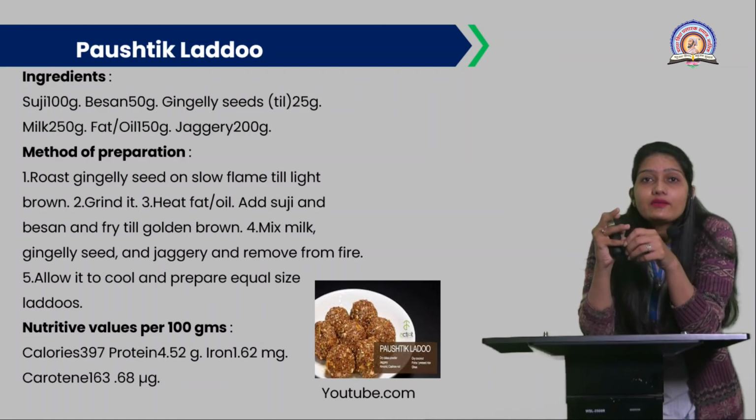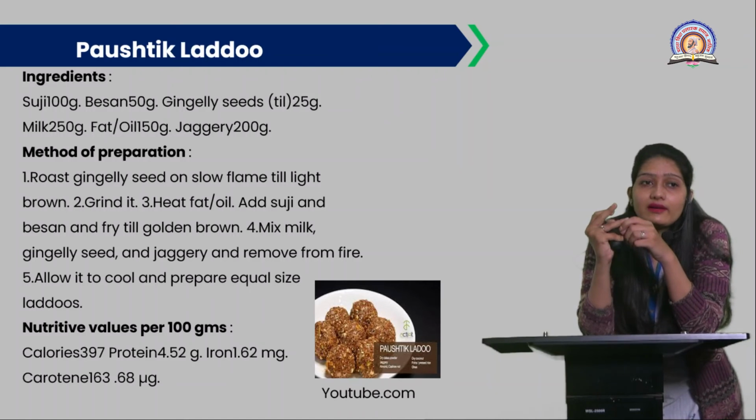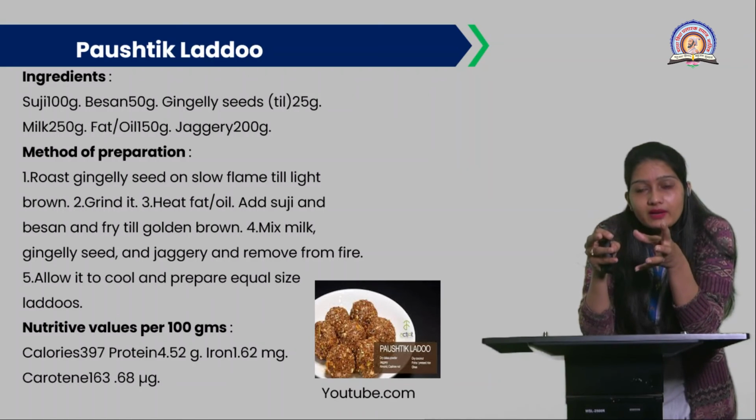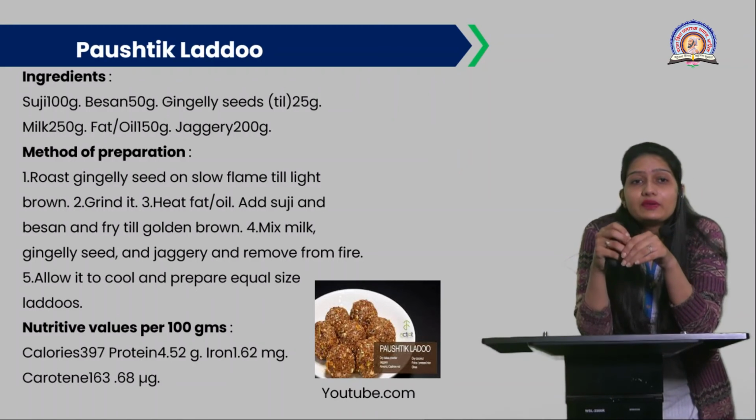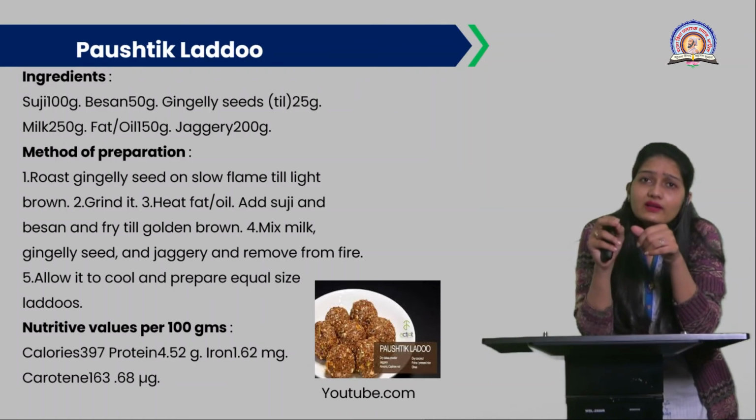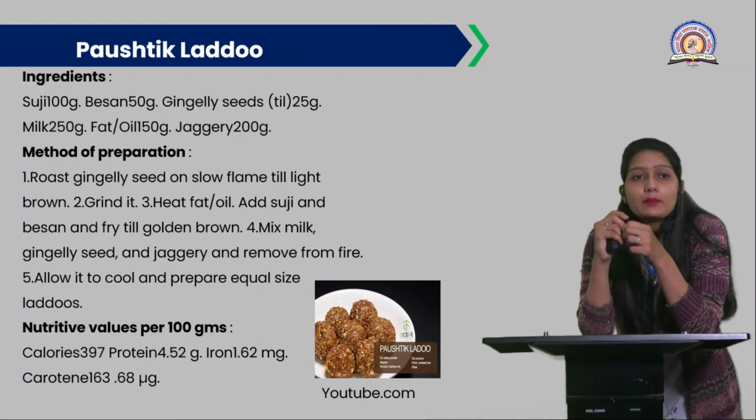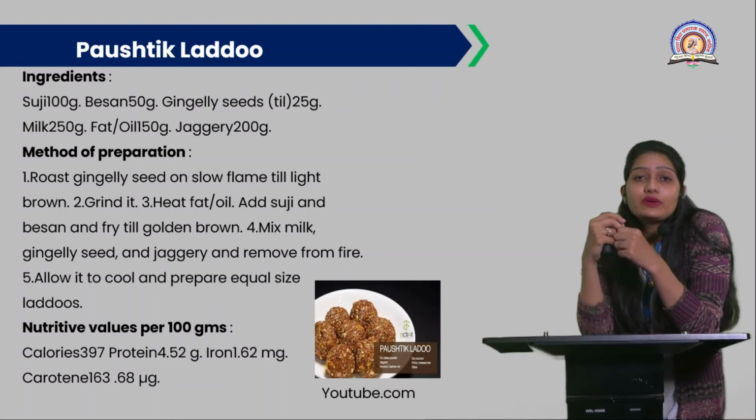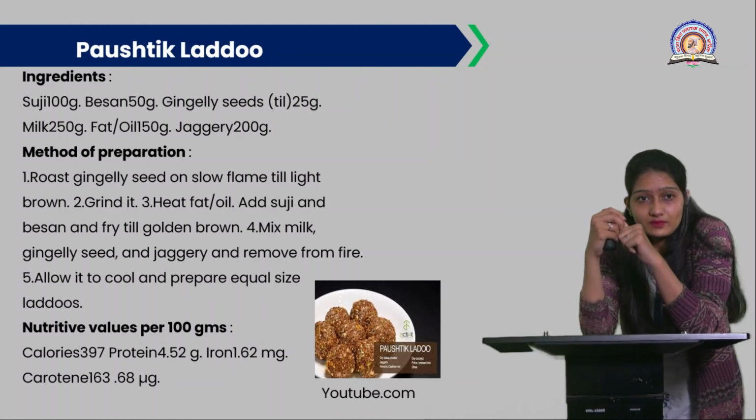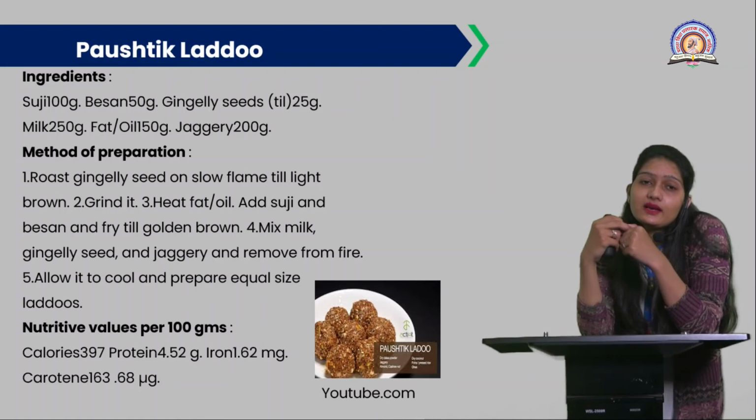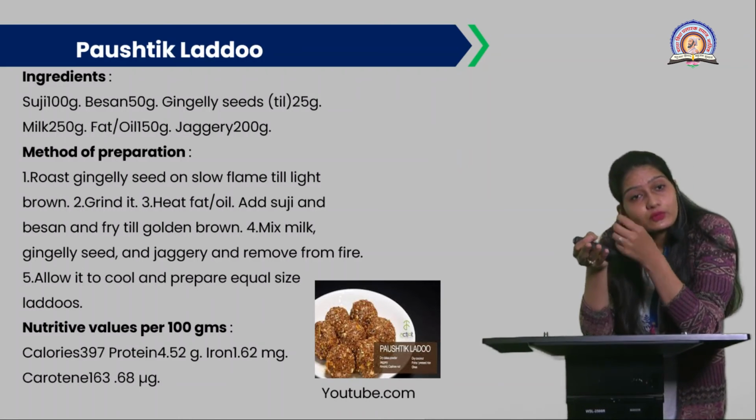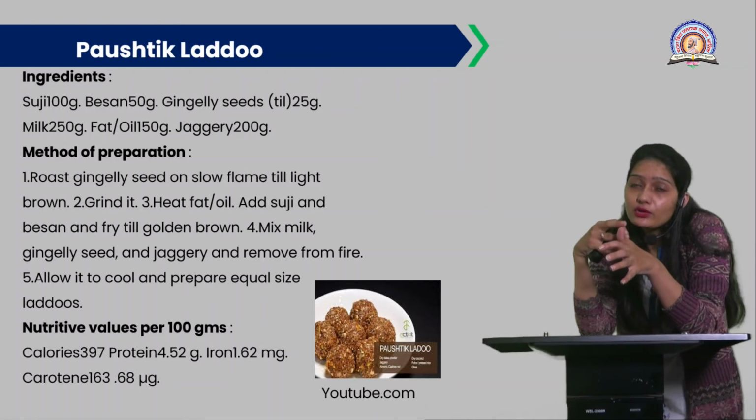So the ingredients required for these laddus are suji 100 gram, besan, that is Bengal gram flour, 50 gram, then gingerly seeds, that is til in Marathi, 25 gram. Milk you need 50 gram, and fat or oil 50 gram, and jaggery for the sweet taste, that is 200 gram, or you can add more for the children also. Okay. Now the method of preparation of this Paustik laddu, we'll see.